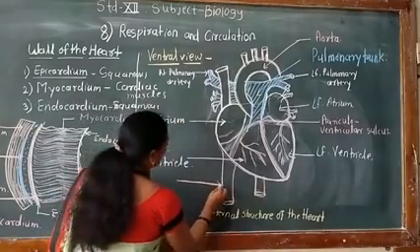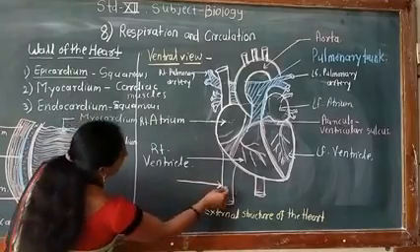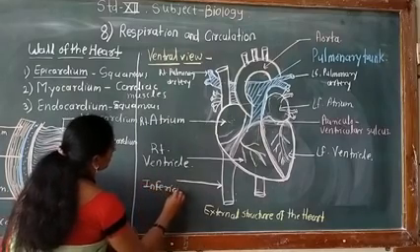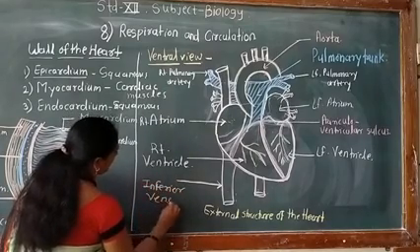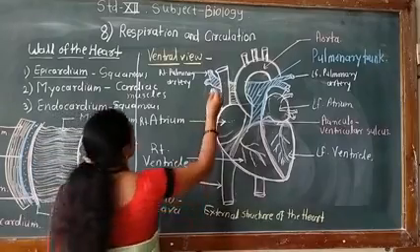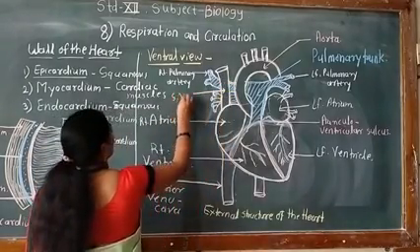So we label this part. What is the name of that part? Inferior vena cava. Inferior vena cava, and this is the superior vena cava. Superior vena cava.